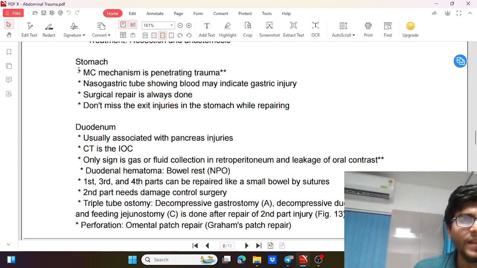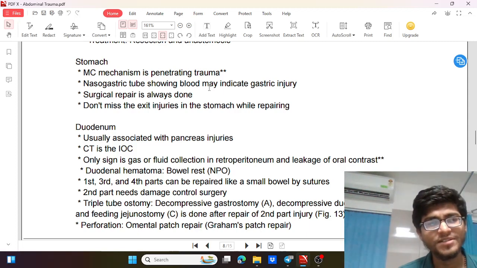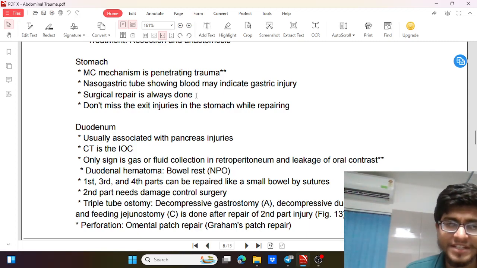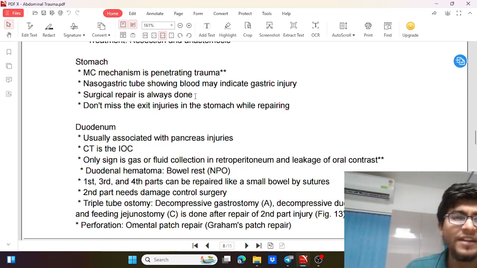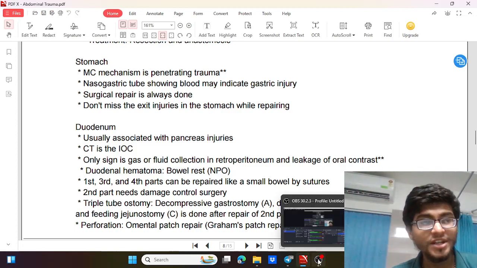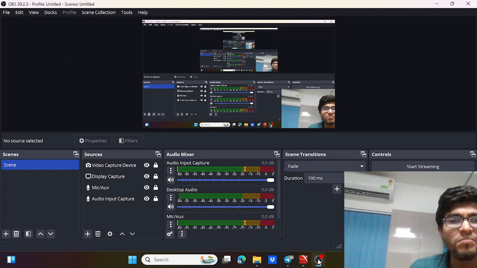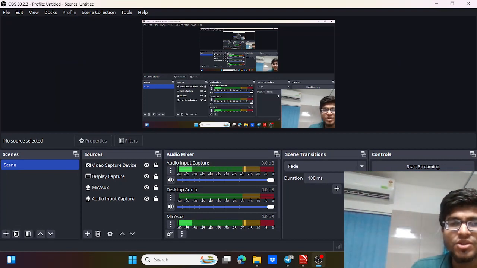Then coming to stomach. In stomach, it is the most commonly involved due to penetrating injury. So if the NG tube, nasogastric tube, is showing blood, then there will be chance of gastric injury. After examination and investigation, we can take the patient for surgical repair depending on the hemodynamic stability. And we have to be careful that we do not miss the stomach exit injury, because there is sometimes possibility that the injury can cross the posterior wall also. So we have to be careful while considering the injuries of the stomach, that we do not miss the posterior or the exit injuries. So this was all about stomach injuries.